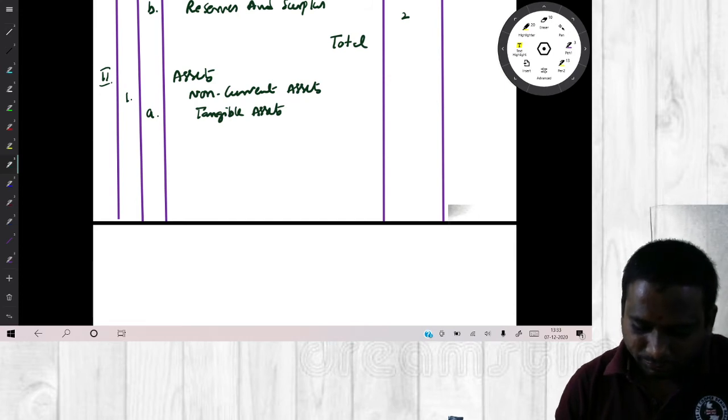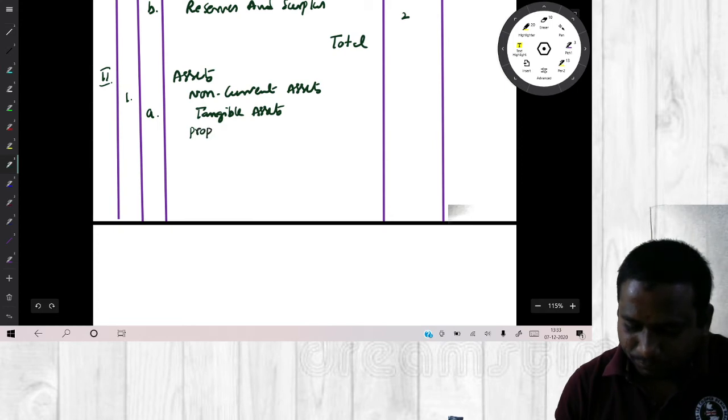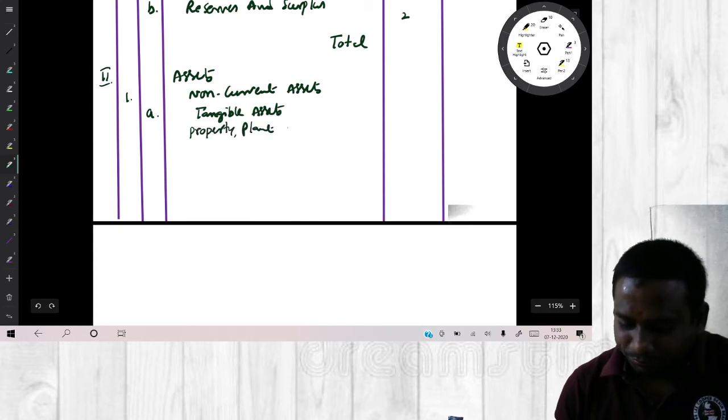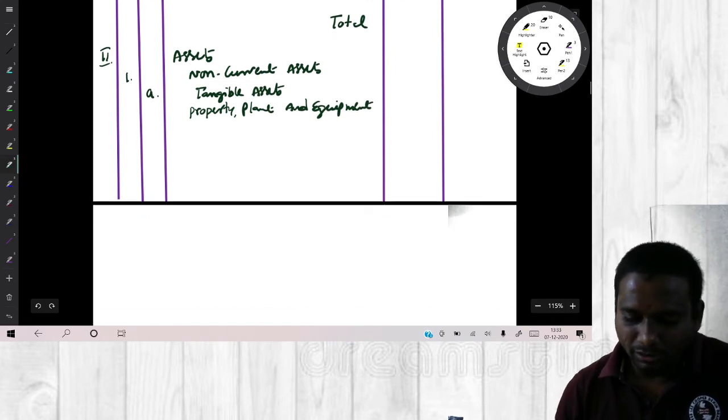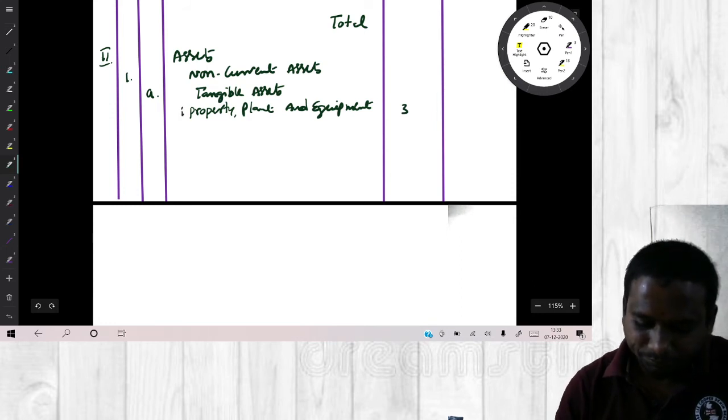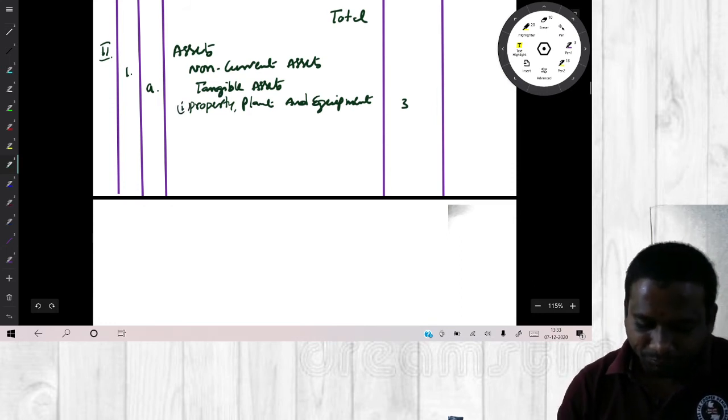Under the write down property, plant and equipments. Property, plant and equipments, Note number 3. Next, second one, write down current assets.